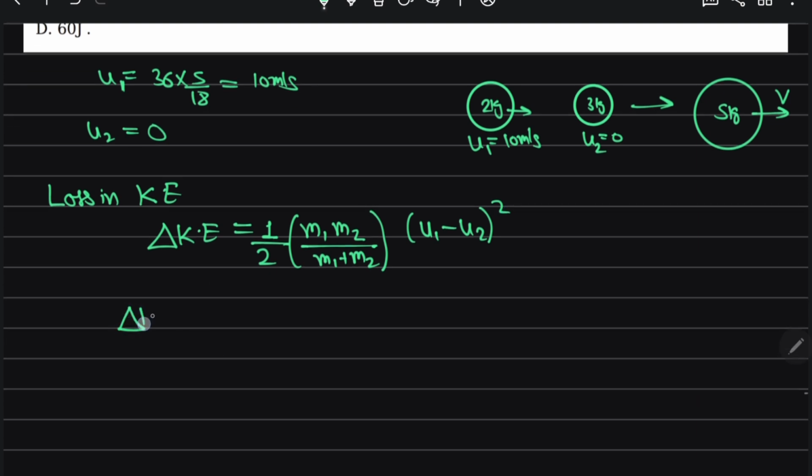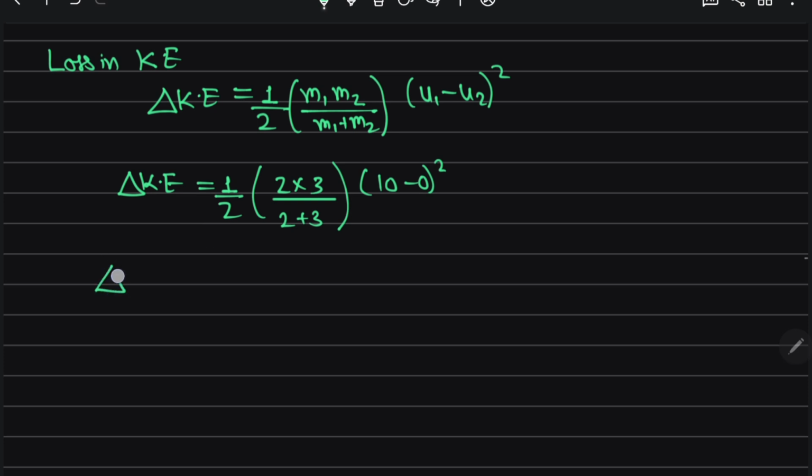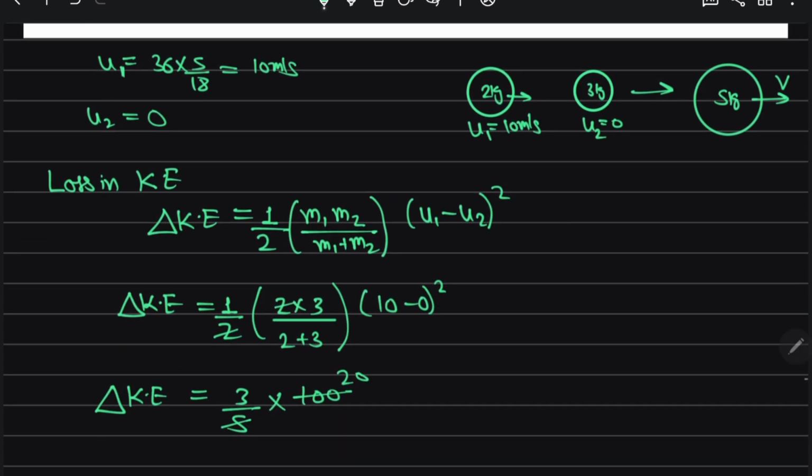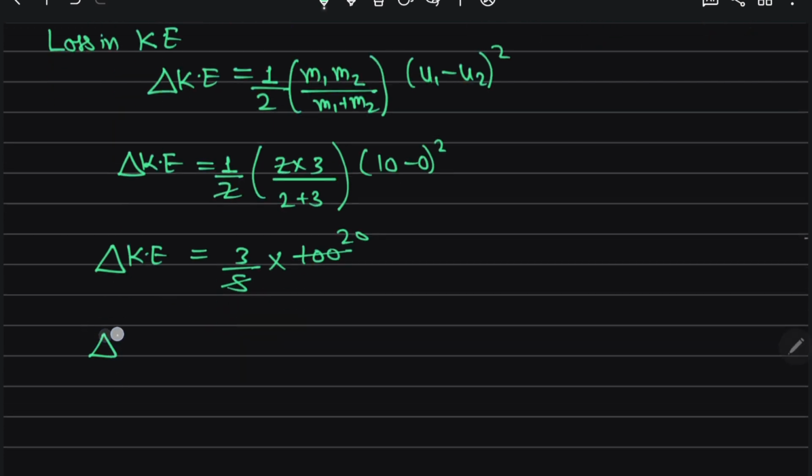So loss in kinetic energy is 1 by 2 into 2 into 3 divided by 2 plus 3, into 10 minus 0 whole square. The 2 and 2 cancel, so this is 3 by 5, and 10 square is 100, so this comes out to be 20 times 3. So loss in kinetic energy comes out to be 60 joules.